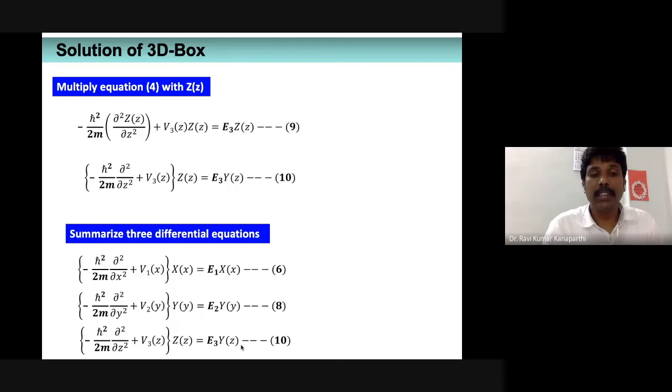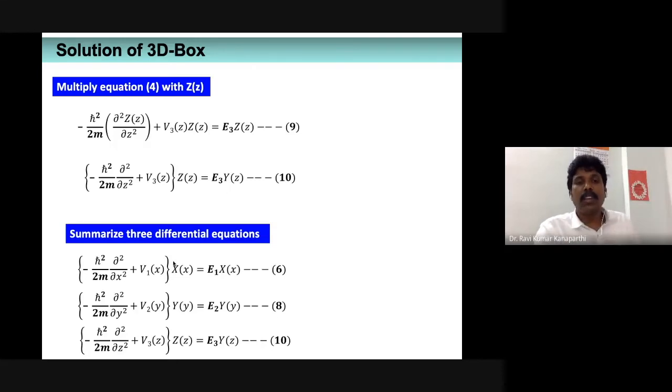As you can see here, the first expression, I would say this is the sixth expression, it's the first one. And here you can see what this expression is. This expression is exactly and precisely the same as if the particle is moving in a one-dimensional box along the x direction, isn't it? You can just go back and check your notebooks, what we have discussed in the case of a particle confined to a one-dimensional box. What is the time-independent Schrodinger wave equation over there that we have obtained?